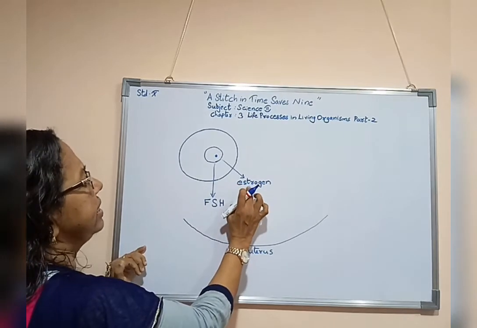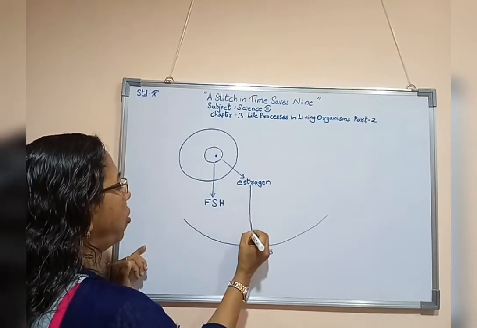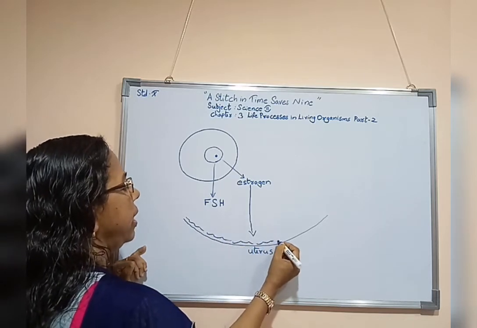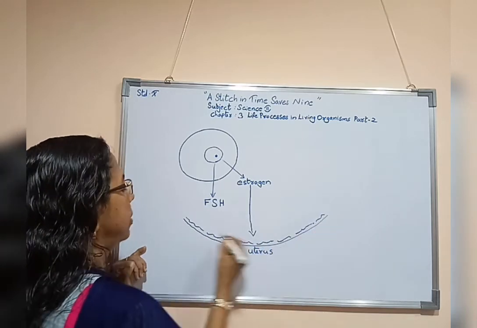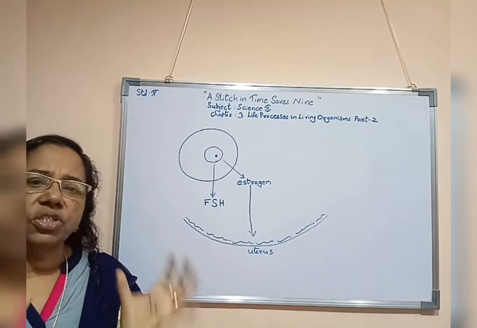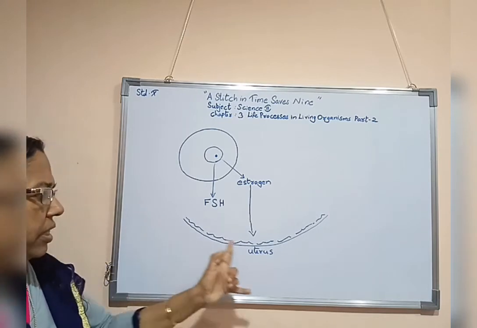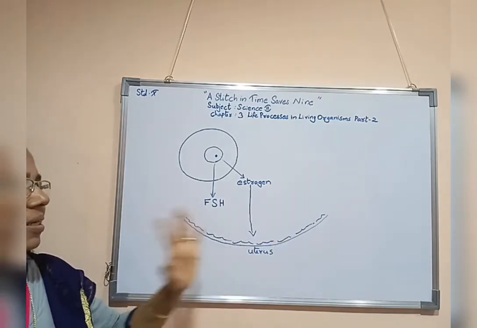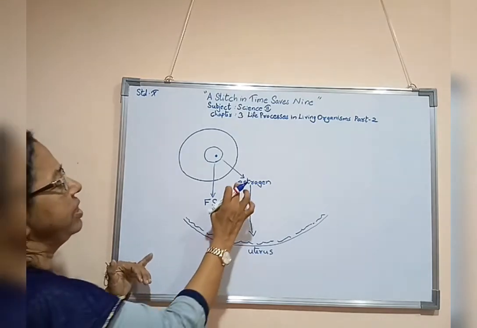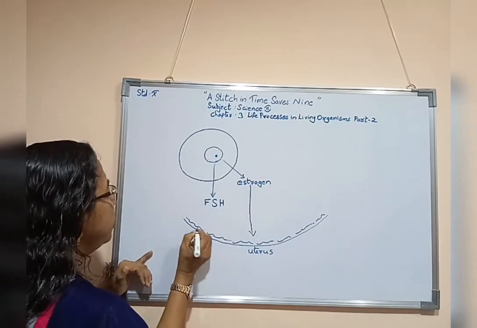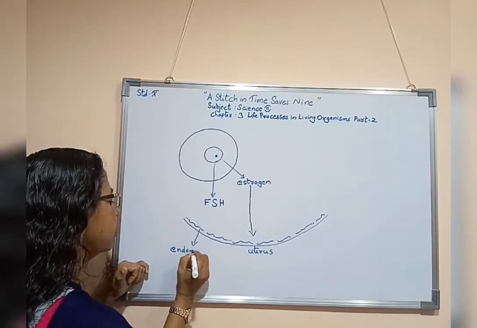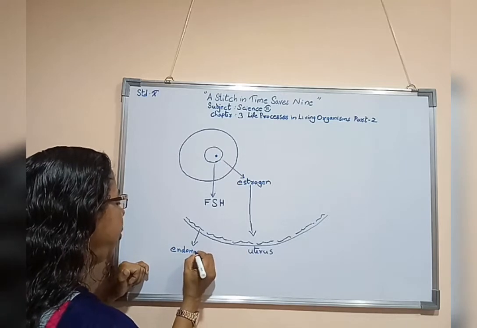Now this estrogen helps in the formation of a mucus lining on the wall of the uterus. The uterus is also a bag. This mucus cover, or lining, produced with the help of estrogen, is known as endometrium.